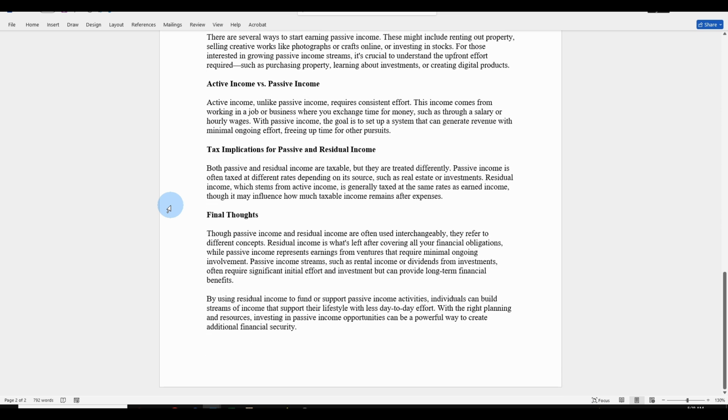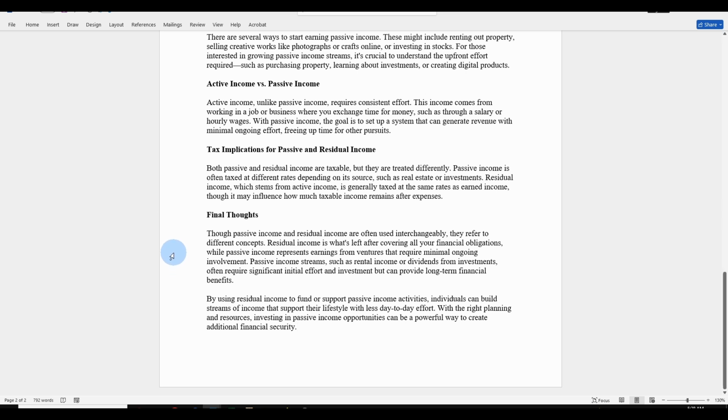Tax implications for passive and residual income? Both passive and residual income are taxable, but they are treated differently. Passive income is often taxed at different rates depending on its sources, such as real estate or investments. Residual income, which stems from active income, is generally taxed at the same rate as earned income, though it may influence how much taxable income remains after expenses.